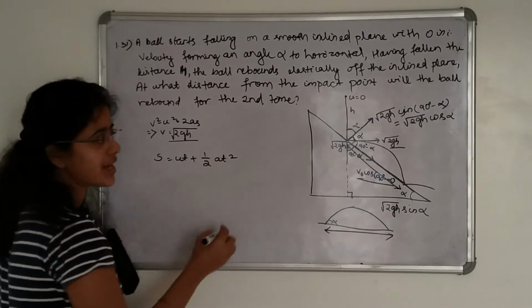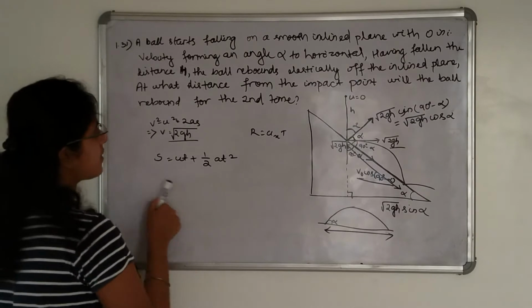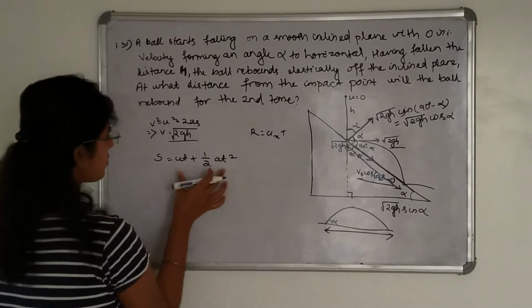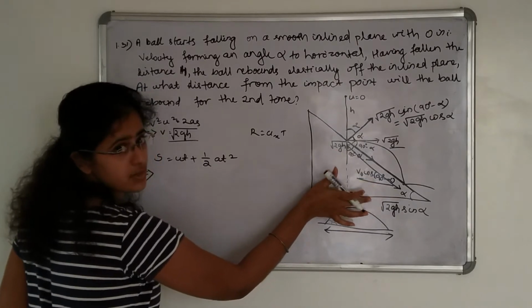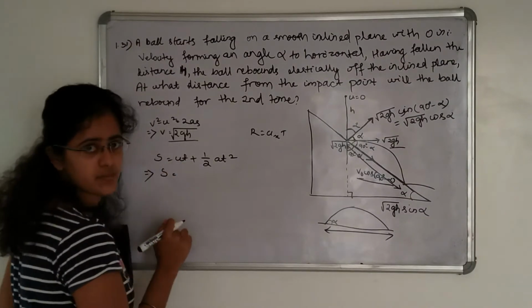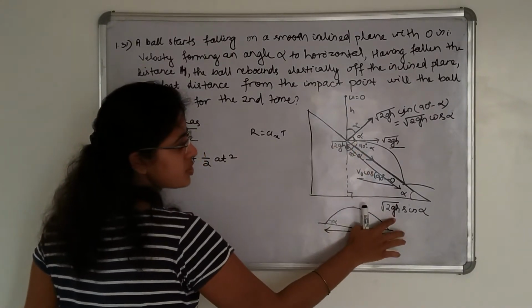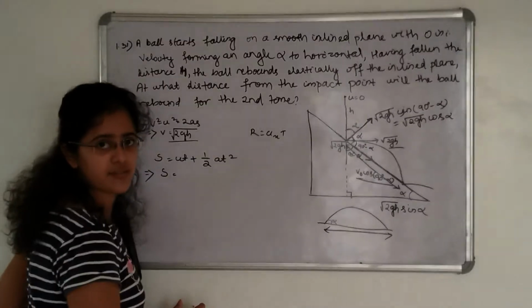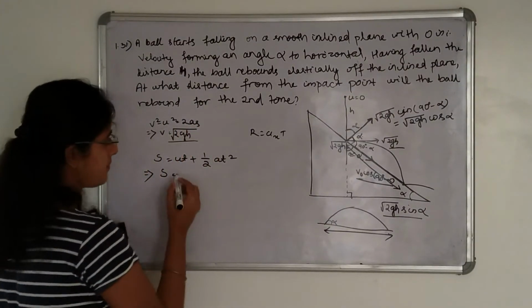I can write it simply as R is equal to ux into t. u along this direction is v naught cos of 90 degree minus alpha, that is root over of 2gh sin alpha.